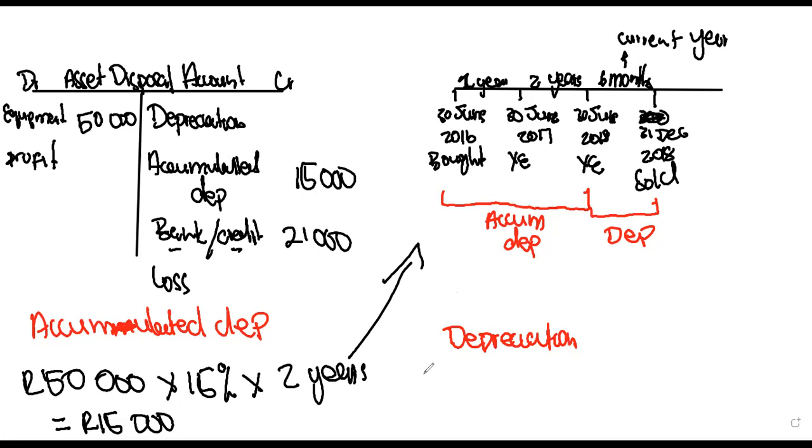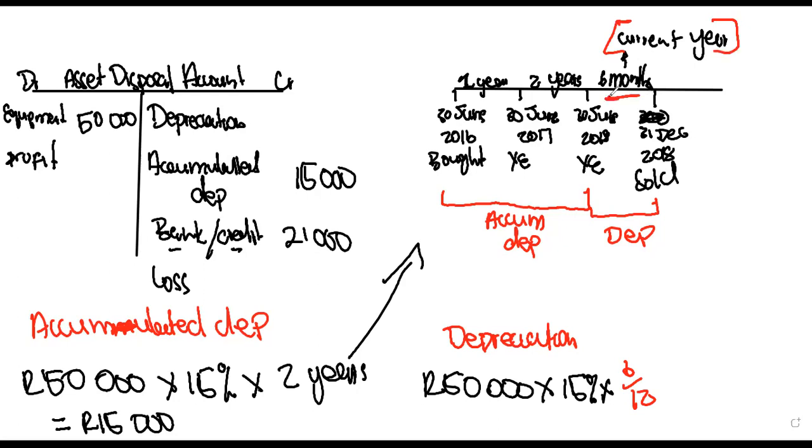For our depreciation, since the depreciation method is the cost price, we are therefore not required to minus the accumulated depreciation from the cost price. So we're just gonna say times 15%, then times 6/12, because we've only used it for the 6 months.